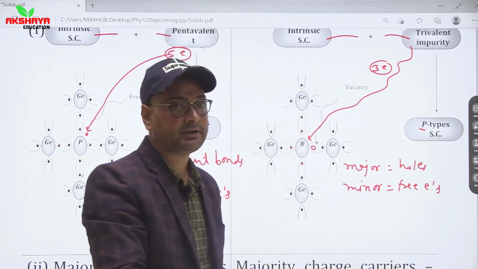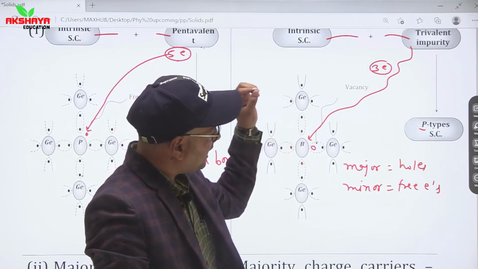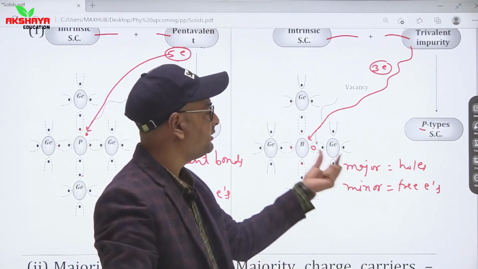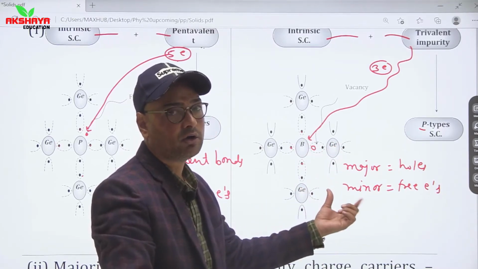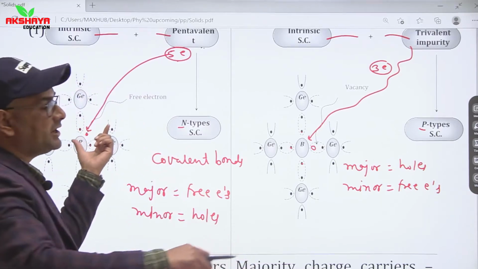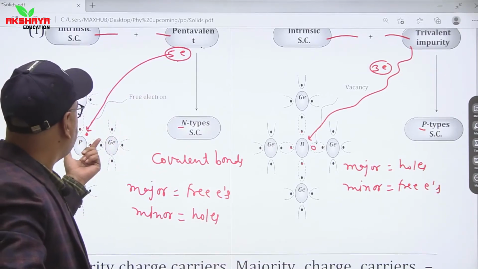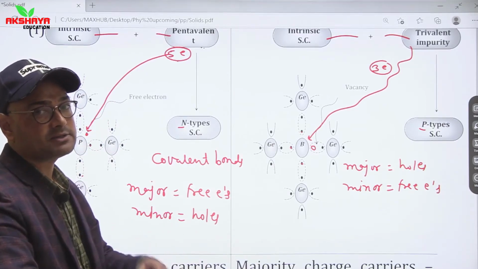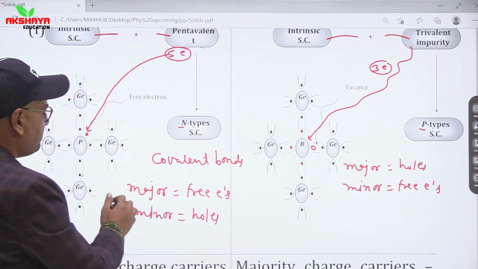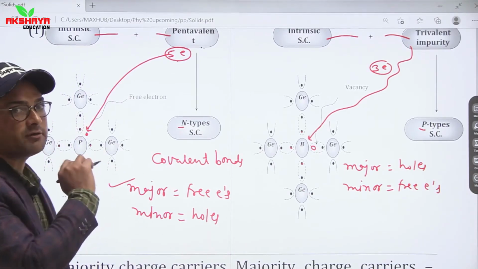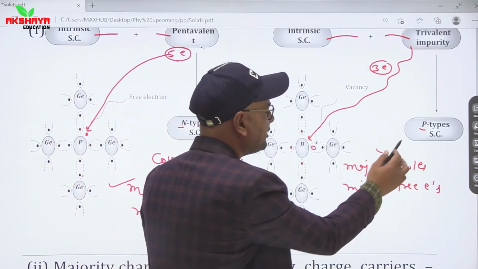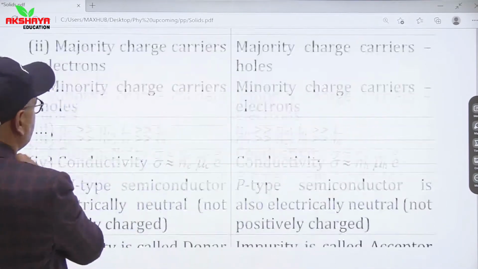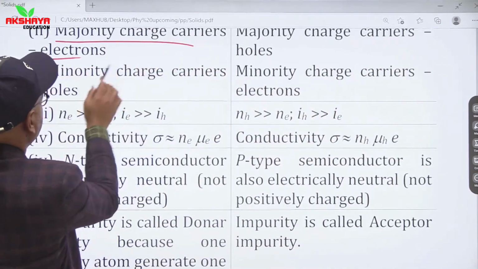Minor charge carriers are free electrons, because every time whenever any trivalent impurity replaces any silicon or germanium atom, it will cause a vacancy or a hole, while whenever any silicon or germanium atom is replaced by any pentavalent impurity, there will be an excess of electrons every time. It means major charge carriers are free electrons in case of n-type, and in case of p-type they are holes. So we have seen majority charge carriers electrons, minority holes.